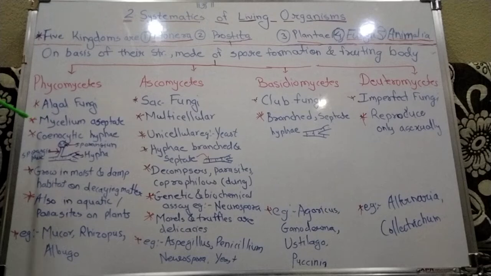Then what is the structure? The mycelium is made up of aseptate coenocytic hyphae. Aseptate means there is an absence of septa, no partition wall is seen in the hyphae.